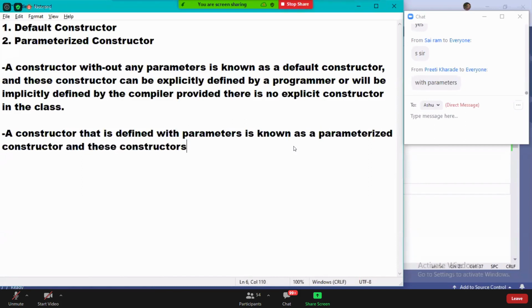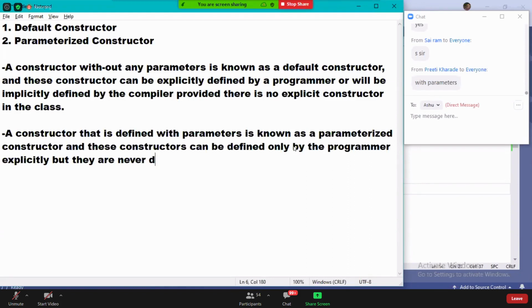And these constructors can be defined only by the programmer explicitly, but they are never defined implicitly. Guys, read the second point, all of you.